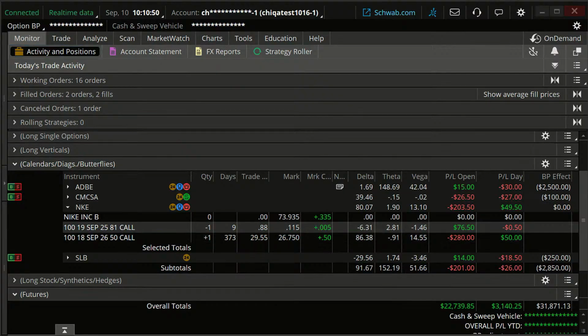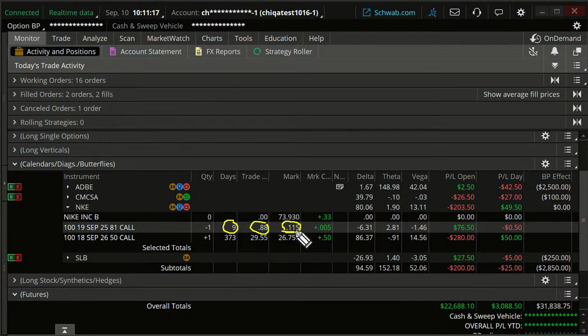Why are we looking to roll it again? Well, let me just give you a couple reasons. One, we only have 9 days to go till expiration on this contract. Number two, the current price on this, it's only about 11 cents left on this contract. We sold it originally for 88. So we've gotten most of what we can get on this. Even if we let this go all the way to expiration, the most additional we can get out of this is 11 more cents.